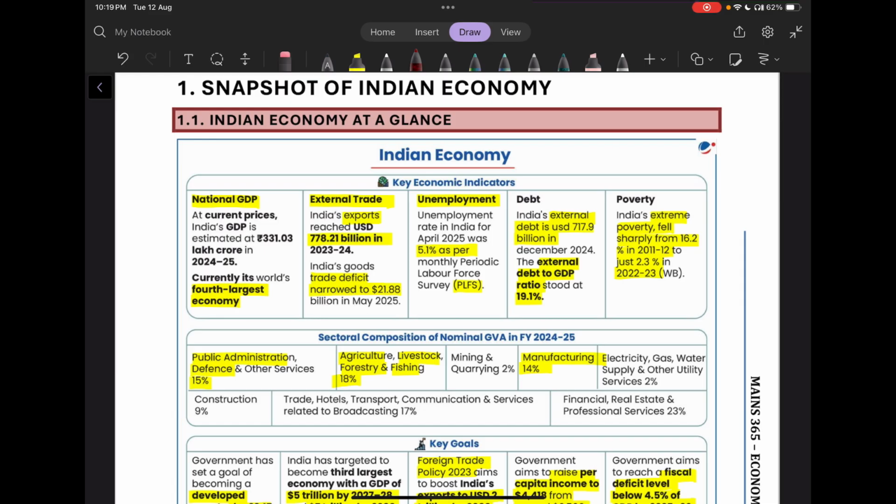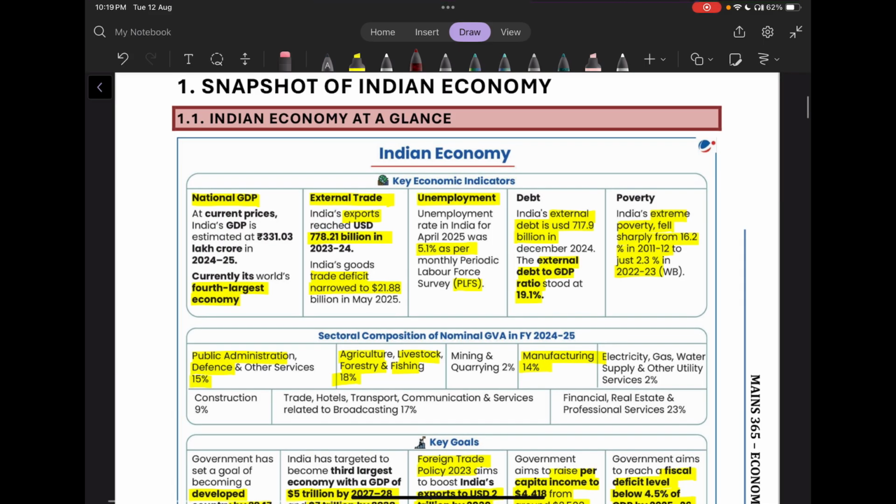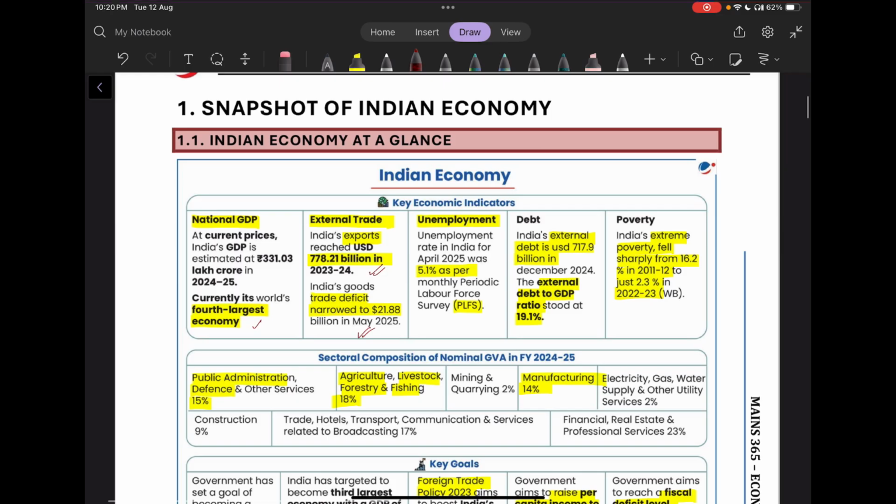So looking at the glance of the Indian economy, we are basically the world's fourth largest economy. Then talking about the external trade, so India's export in 2023-2024 reached around 778.21 billion. You can round it off to 779 billion, it will be easy for you to remember. Then our trade deficit also narrowed to $21.88 billion in 2025 May.